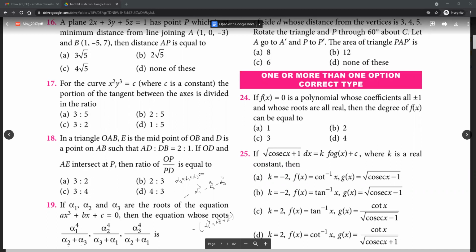No sir, we need the equation. The equation whose roots are, okay, roots, yes, again okay. So we want the equation whose roots are minus alpha 1 cube, minus alpha 2 cube, minus alpha 3 cube. So apply the transformation. So the new root, that is alpha dash, has to be minus of alpha 1 cube. So from here, what does alpha 1 become? Minus of alpha dash to the power 1 by 3. So substitute this. Okay, replace x by minus x to the power 1 by 3 and solve.